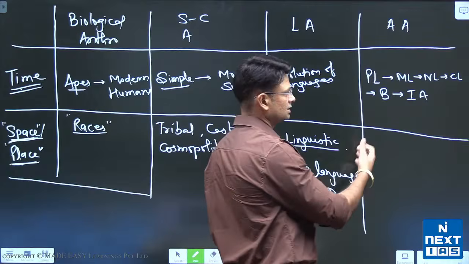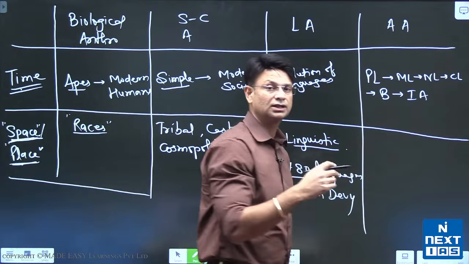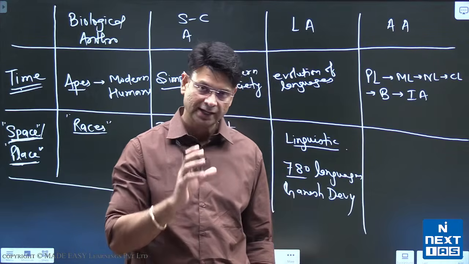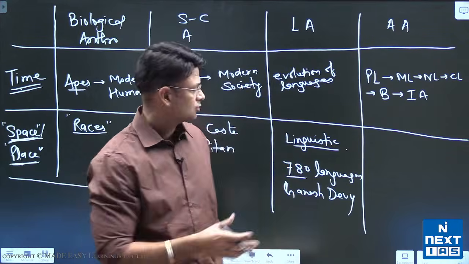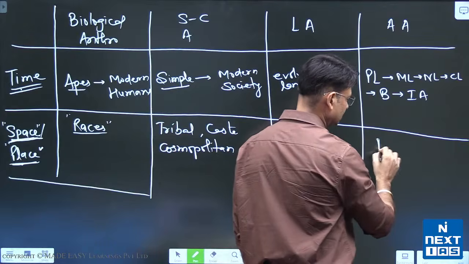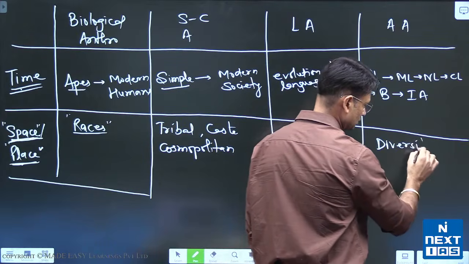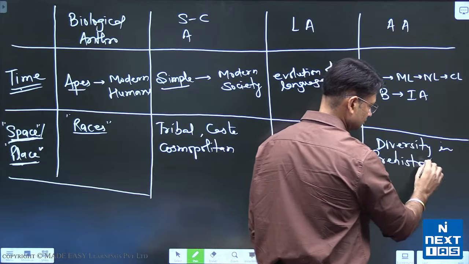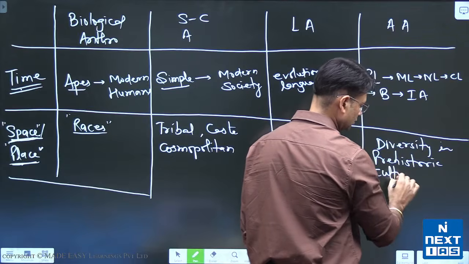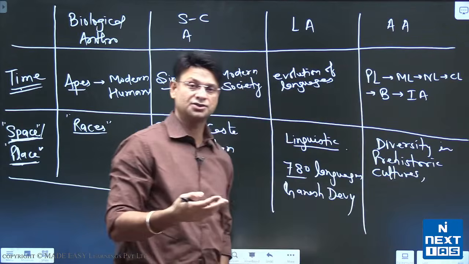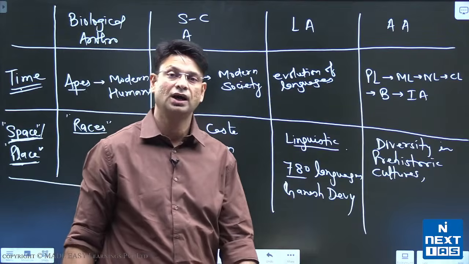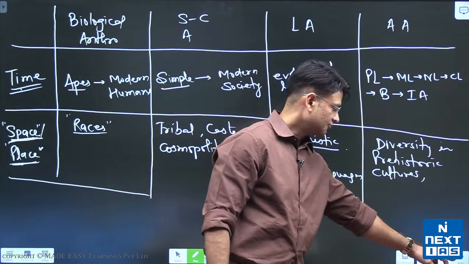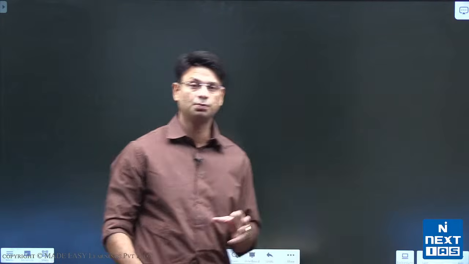Then the archaeological diversity. Archaeological diversity means the lithic cultures of Europe were different from the lithic cultures of Africa and Asia. So that means the diversity in prehistoric or proto-historic cultures. That is the subject matter of archaeological anthropology. So what you have understood here is the definition of anthropology and the scope of anthropology.